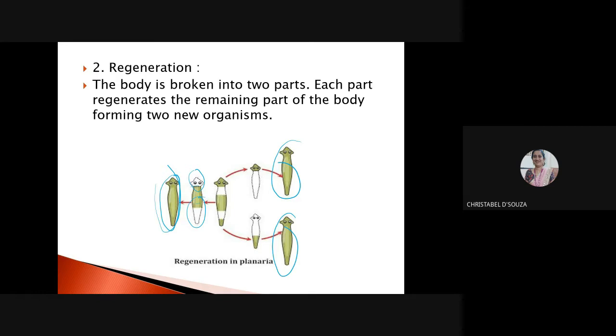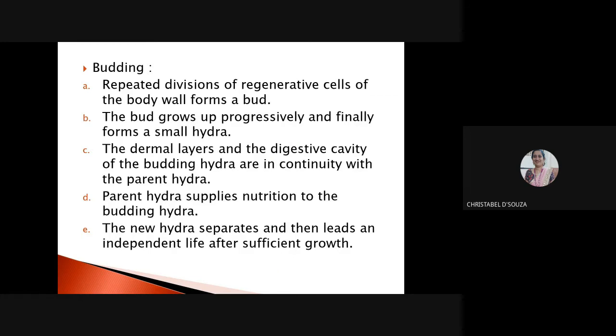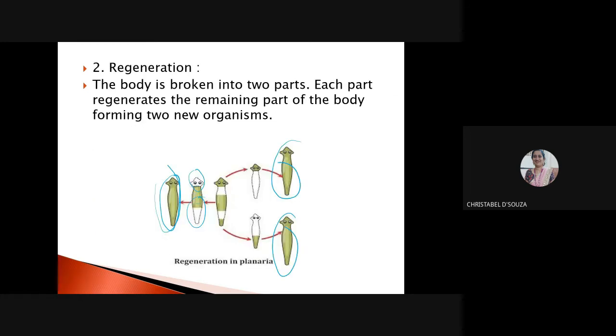The body is broken into 2 or more parts, and each part regenerates the remaining part of the body, forming new organisms. Is this clear? See, these 2 parts form 2 new organisms, and this is the original organism, the parent organism. So this is my regeneration in planaria.